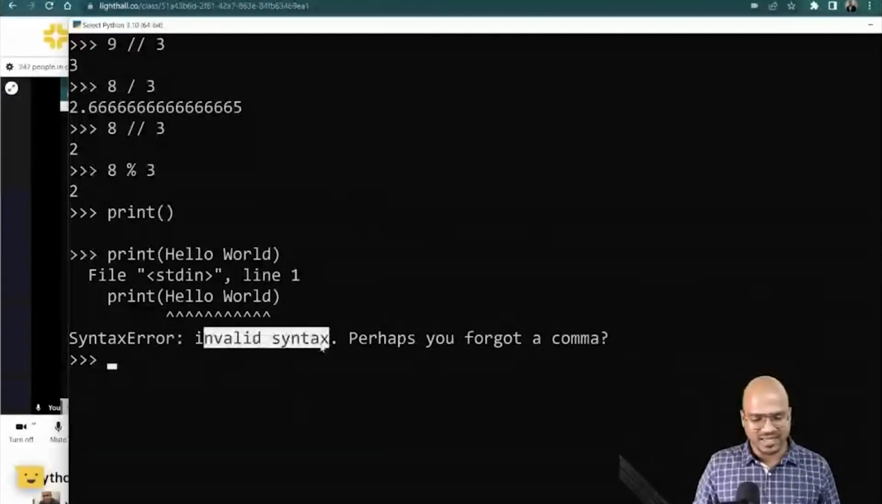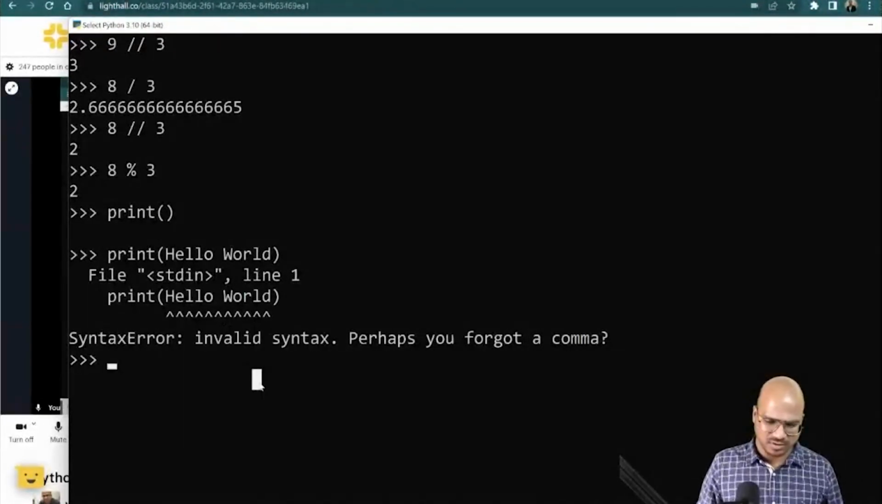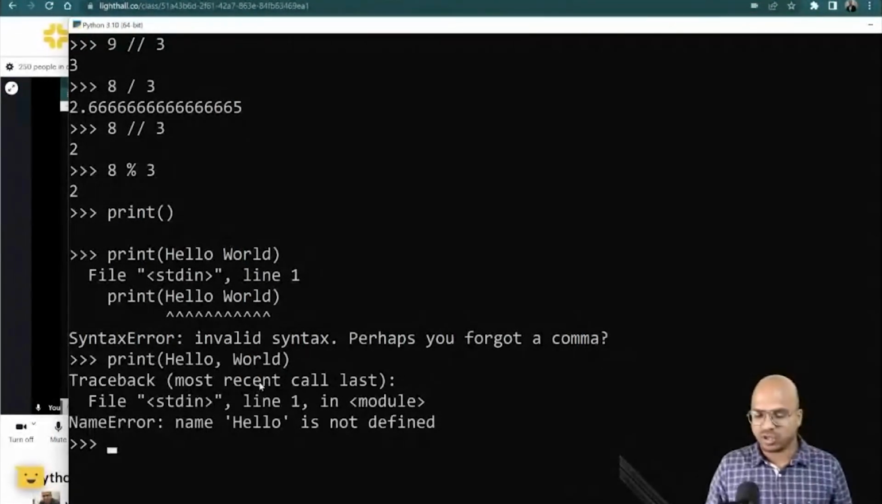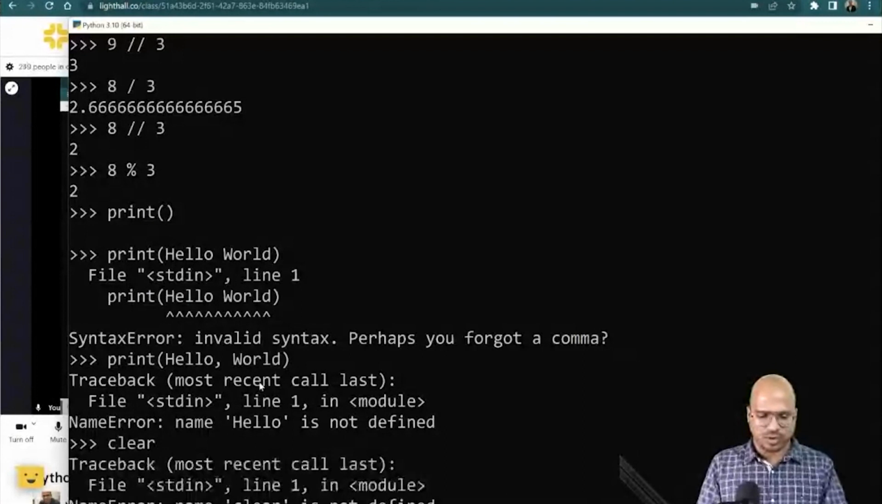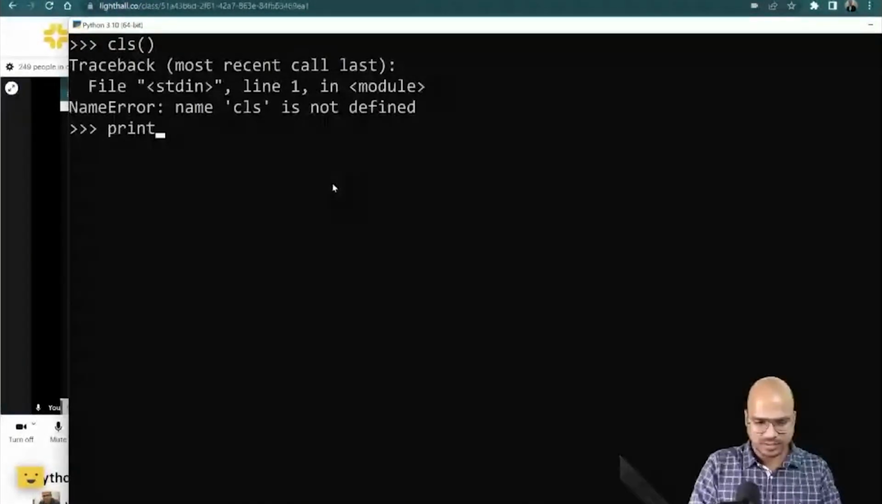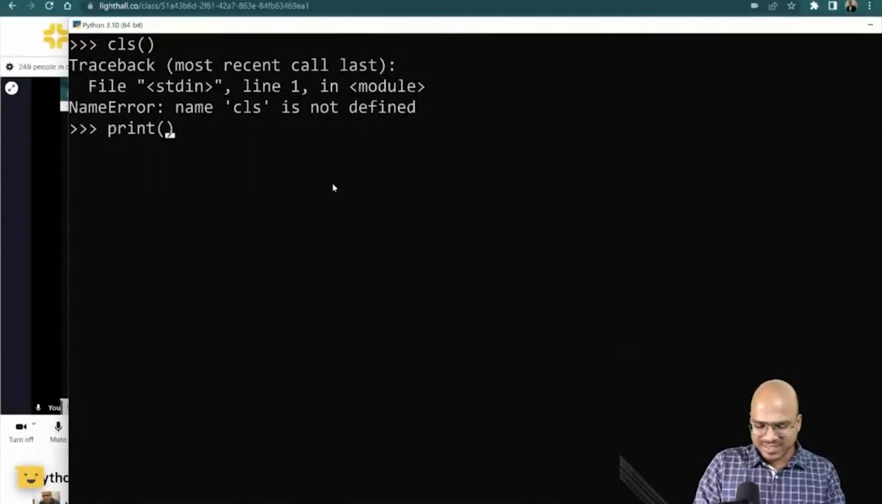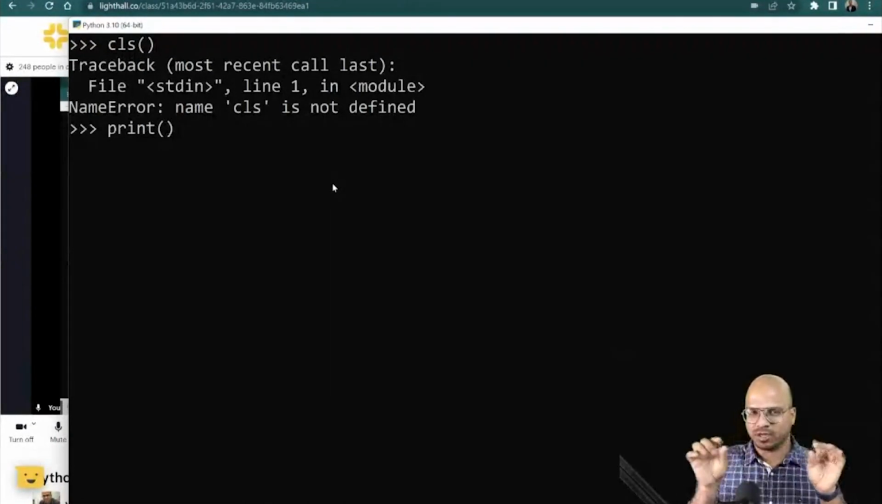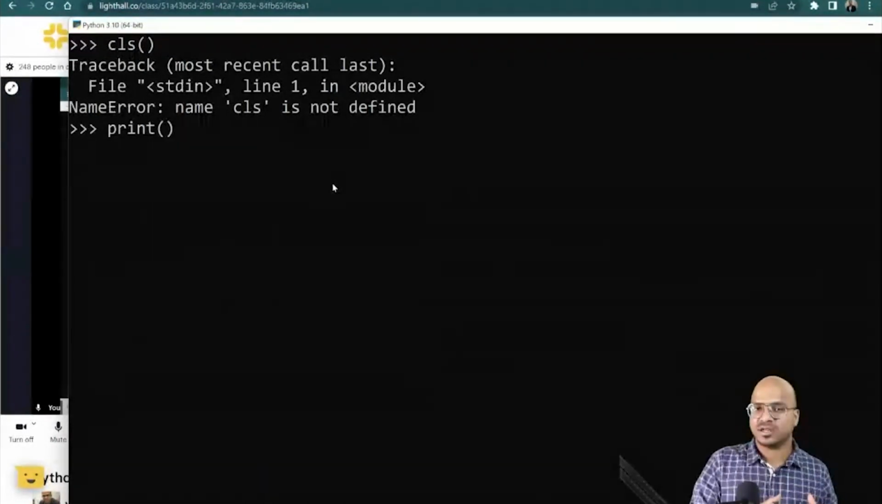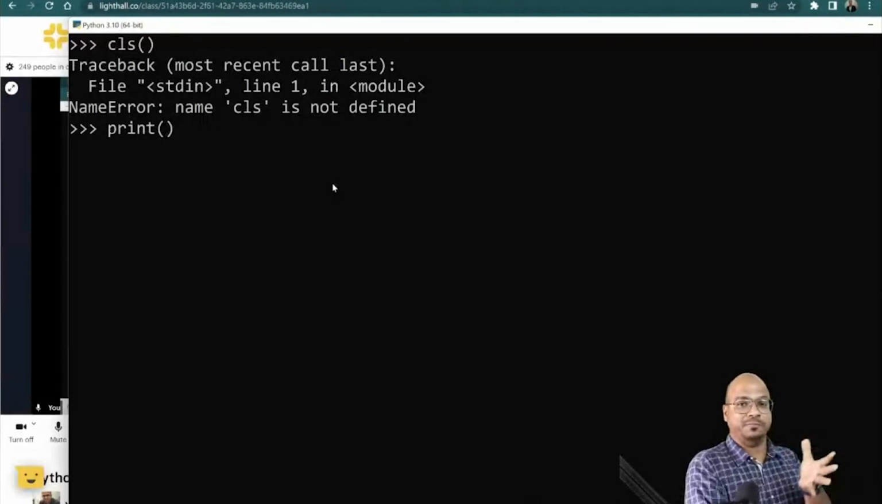It says invalid syntax, perhaps you forgot a comma. Okay, that's not the actual issue. But let's put a comma here and see if that works. It's still not working. So let's understand what is going wrong. The problem is we are trying to print and we're getting an error, right? Every time you write something in the interpreter, it tries to convert that into binary code. So it says, hey, print, what is print? It will check the library and understand that print means something.